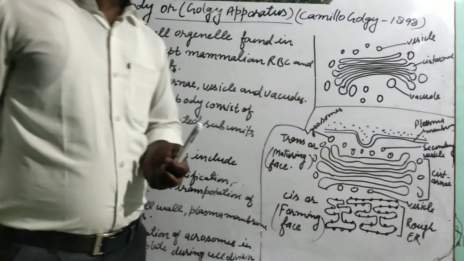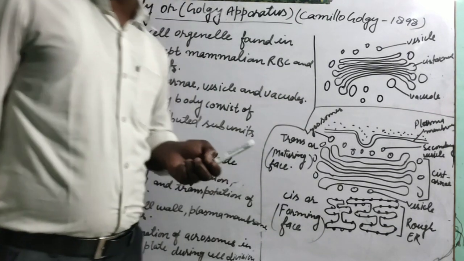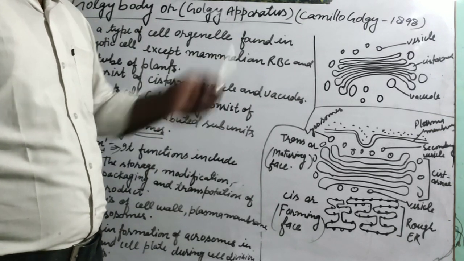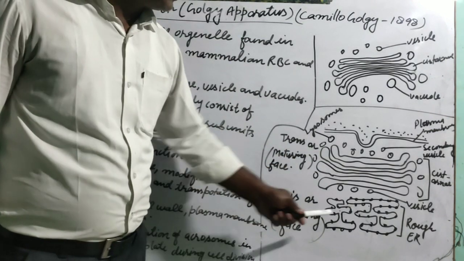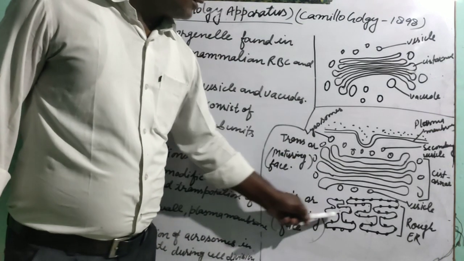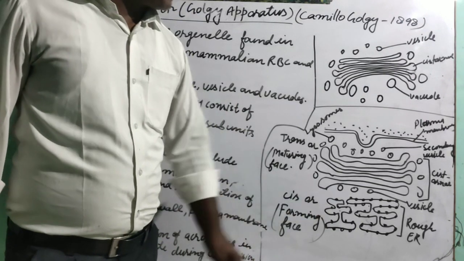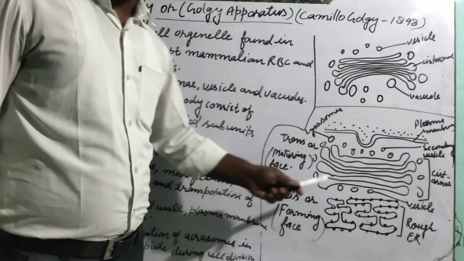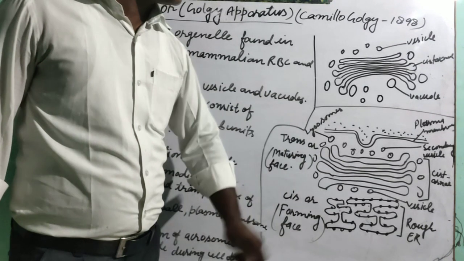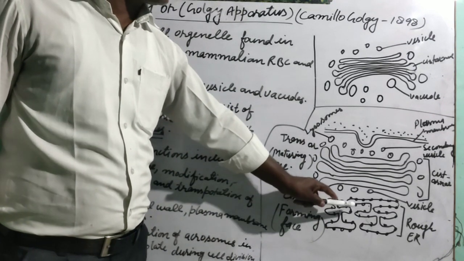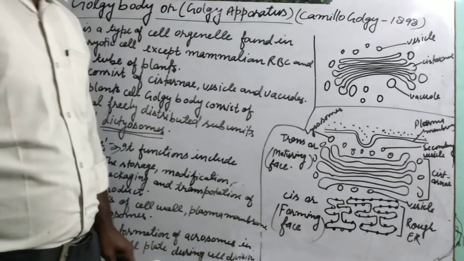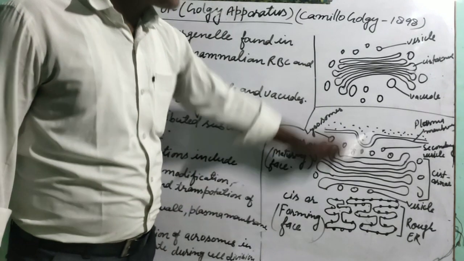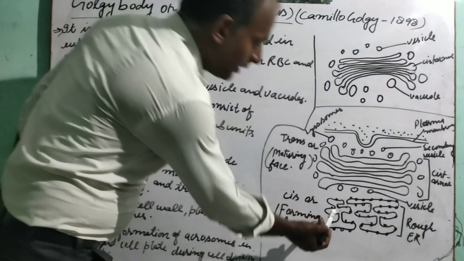We will study that it is helpful in the transportation of cargoes. What are cargoes? We will discuss later. But let us see what happens. The rough or smooth endoplasmic reticulum helps in the synthesis of protein and lipid. These proteins and lipids are transported to the various cell organelles and different cells, but not directly. What happens? Let us see.